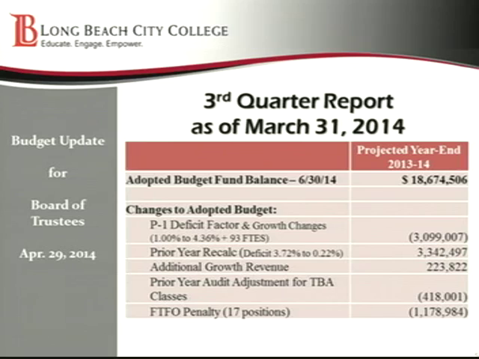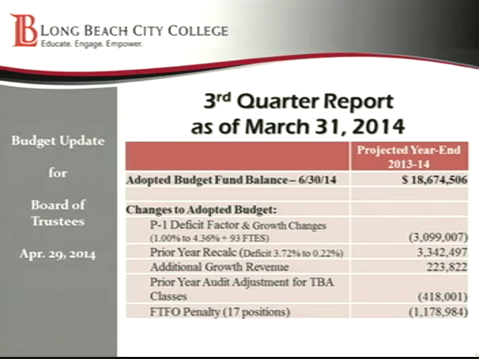When the state did the final recalculation on the apportionment in February of 2014, they reduced that deficit factor to 0.22%. So we're getting an additional $3.3 million in deficit. So I think that really exacerbates and shows what the state is doing at any given point in time on the revenues that they're applying to us.